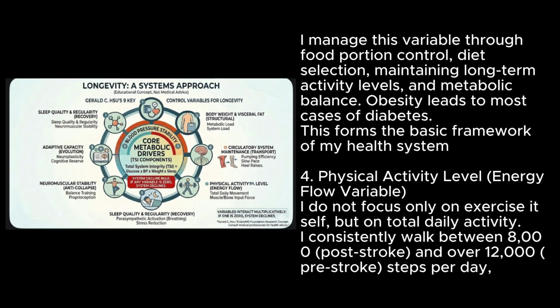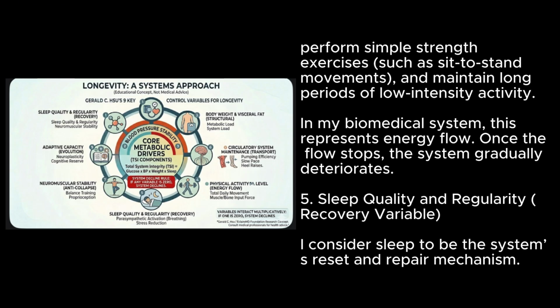4. Physical activity level. Energy flow variable. I do not focus only on exercise itself, but on total daily activity. I consistently walk between 8,000 post-stroke and over 12,000 pre-stroke steps per day. I perform simple strength exercises such as sit-to-stand movements, and maintain long periods of low-intensity activity. In my biomedical system, this represents energy flow. Once the flow stops, the system gradually deteriorates.